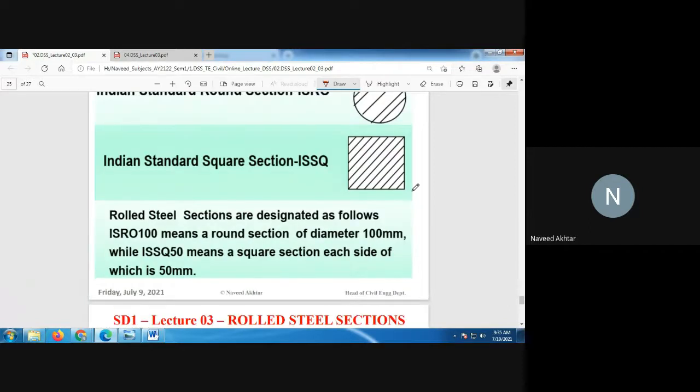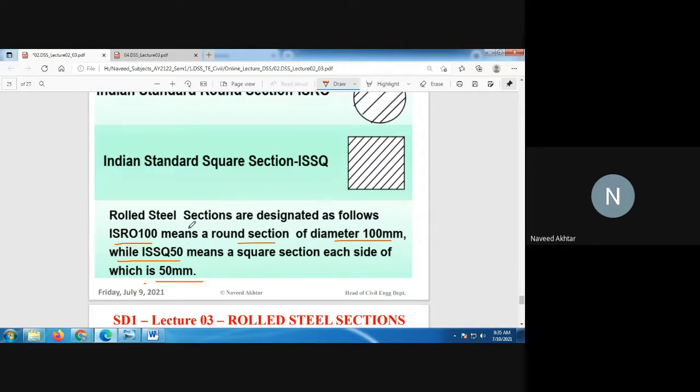Rolled steel sections are designated as follows. ISRO is for the round section, for example a round section of diameter 10 mm. If you write ISSQ 50, it means a square section with each side 50 mm.